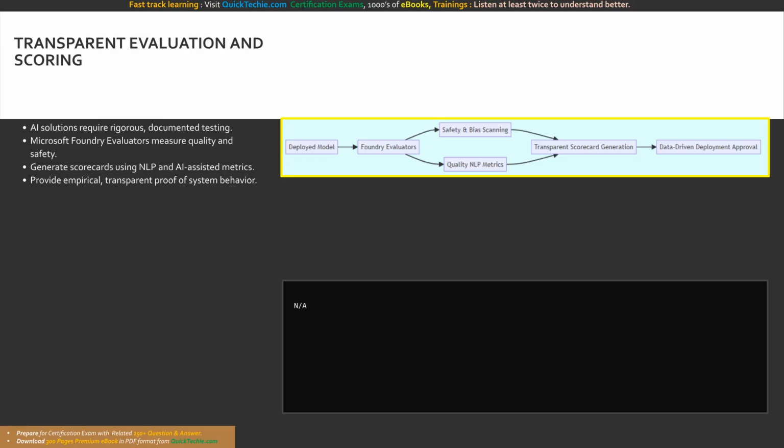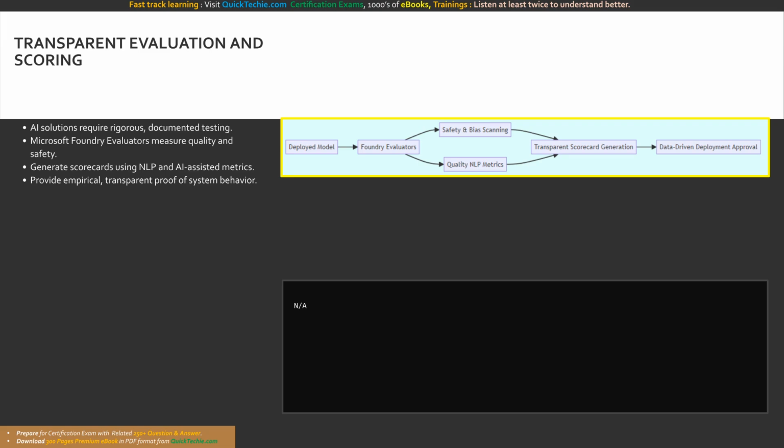Integrating transparent evaluations into your CI/CD pipelines requires writing automated test scripts that call the Foundry evaluation APIs. Your code must iterate through a golden data set of test prompts, submit them to the model, and then mathematically score the outputs against safety and groundedness thresholds. If the scores fall below the transparently documented baseline, the build automatically fails.